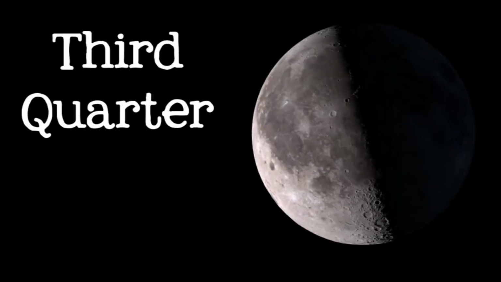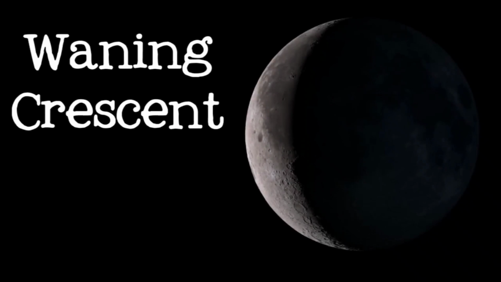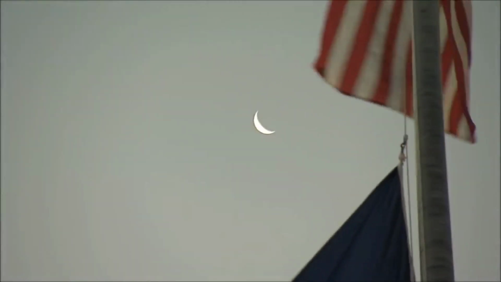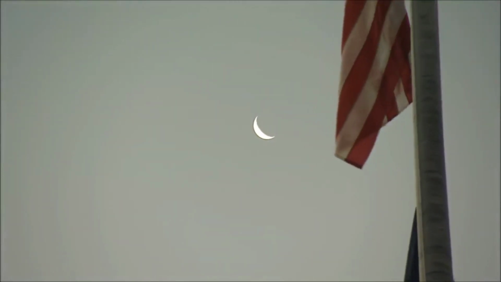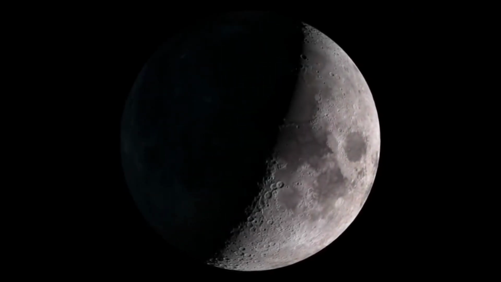Now, in the last quarter, we can see half of the moon is illuminated. After a few days, we can again see a crescent moon. And after a few days, again the lunar cycle will continue with the new moon.